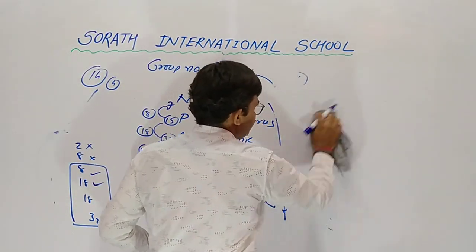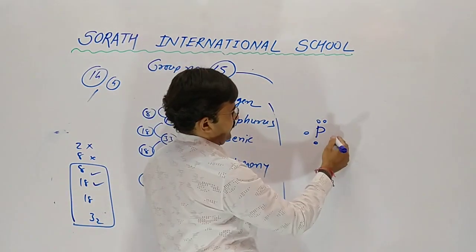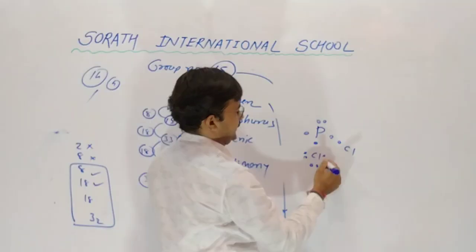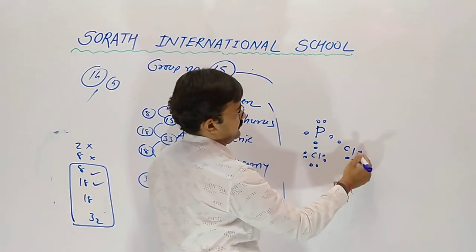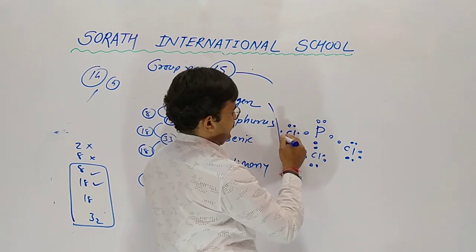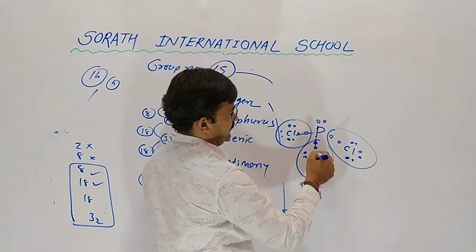Now phosphorus having 5 electrons, it combines with chlorine. So chlorine has 7. So all 3 chlorine combine with phosphorus by sharing 1 each.